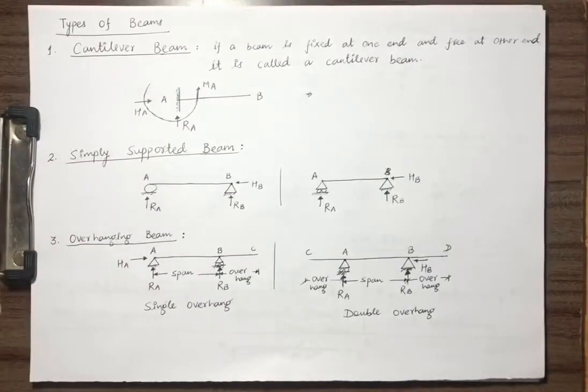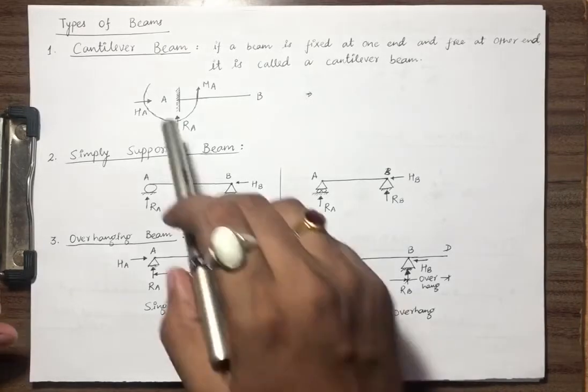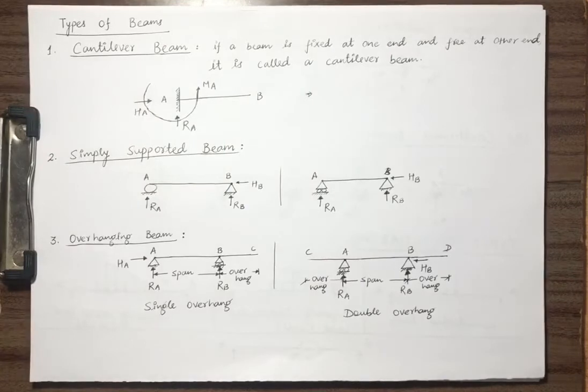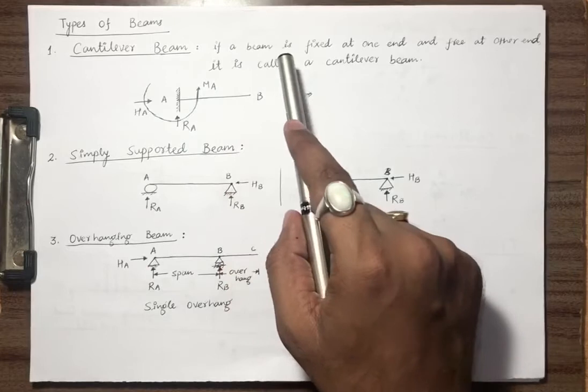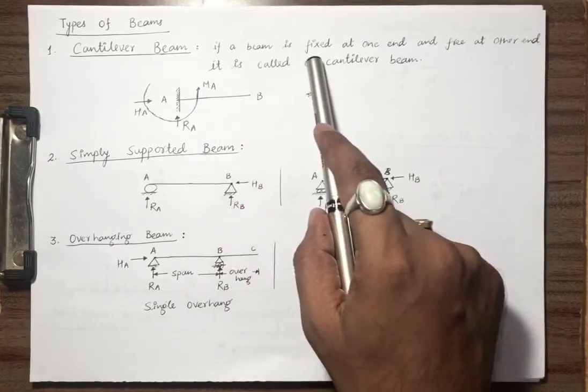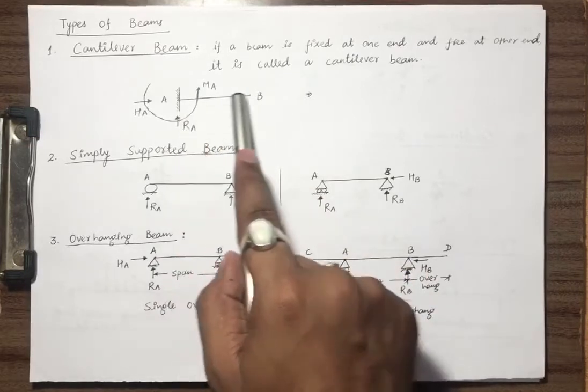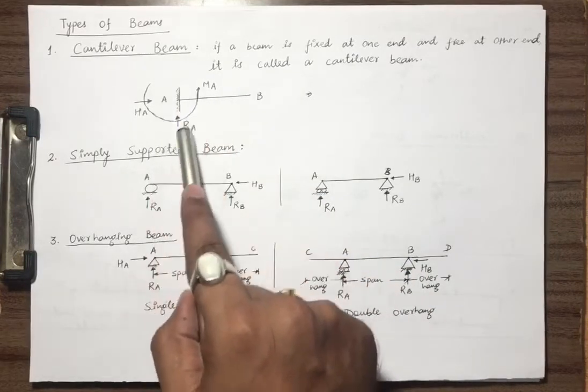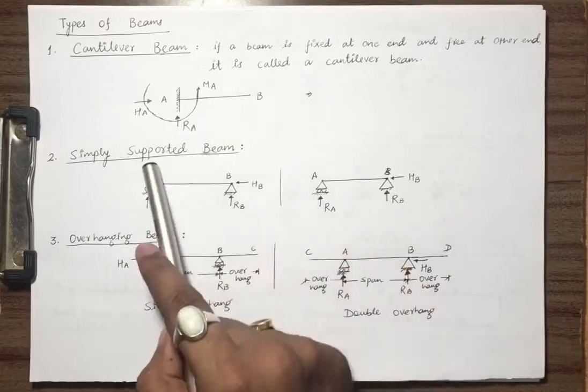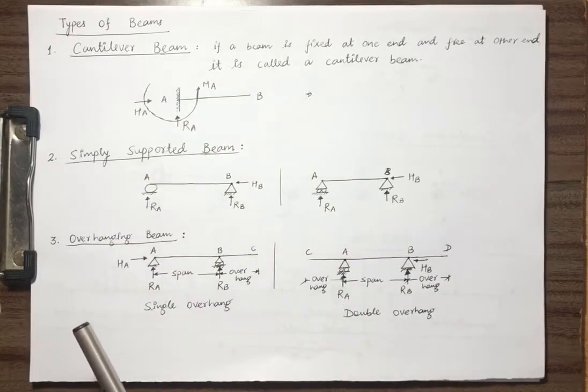So now let us see types of beams. We have seen types of supports. Now let me show you the different types of beams. Beam first can be a cantilever beam. A cantilever is a beam fixed at one end, and at the second end it is free. So the beam is AB, one support is fixed, one support is free. This is termed as a cantilever beam.